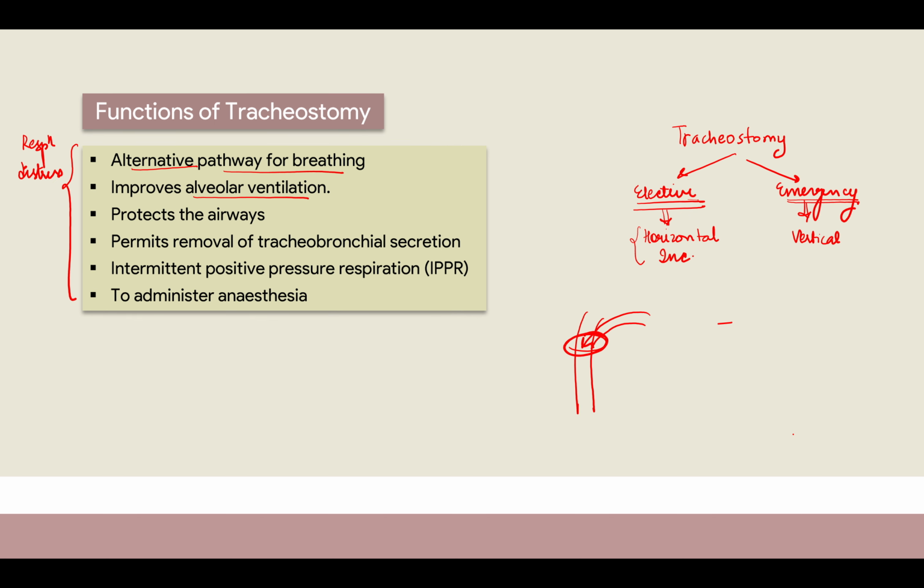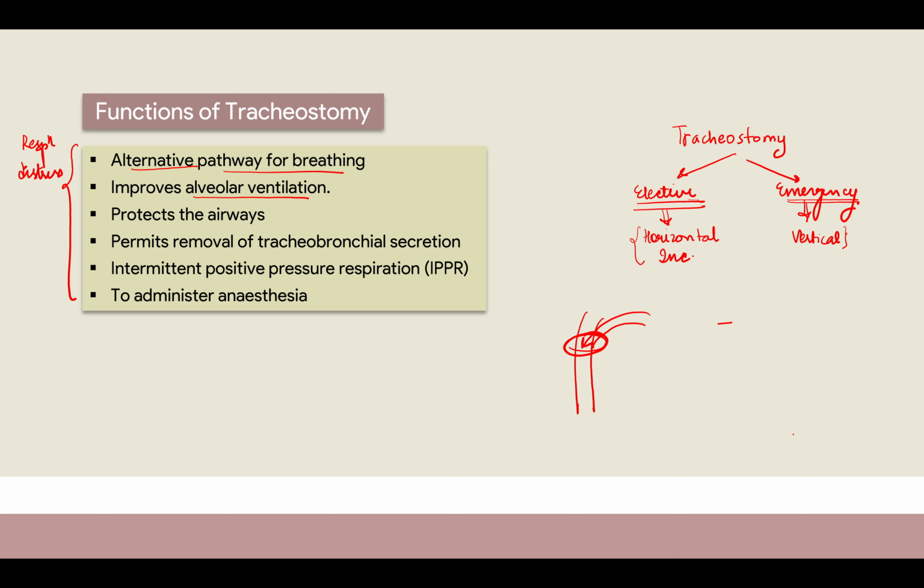But in emergency situation, what we do is we need to save the person's life. That is the main benefit, that is the main goal. We obviously have to look that there should not be any complication and all, but yes, we are primarily focused on a thing that we have to save the person's life, that's all. So what we do is we quickly take a vertical incision, and then it's easy to handle the strap muscles. So we can take out the strap muscles nicely, right? Take out in the sense we can retract them, and it's easy to go in this way, right?